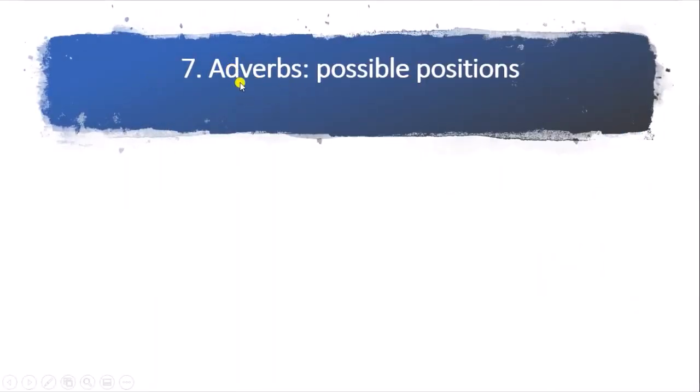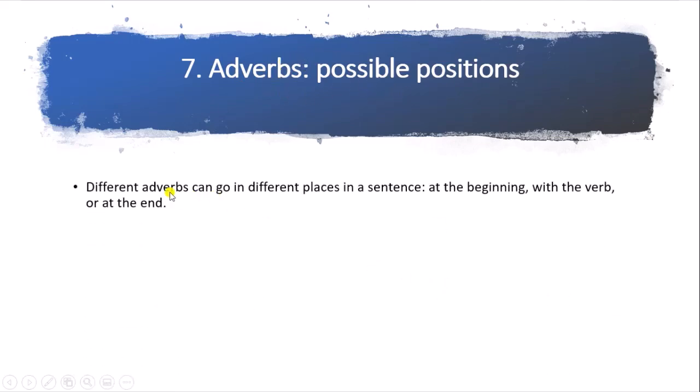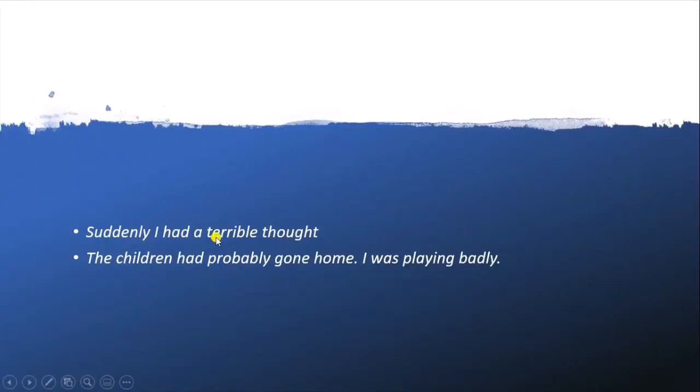Next, what should be the position of the adverb? Adverbs can go in different places in the sentence: some at the beginning, some with the verb, some at the end. For example: suddenly I had a terrible thought, where suddenly is used first. The children had probably gone home. I was playing badly.